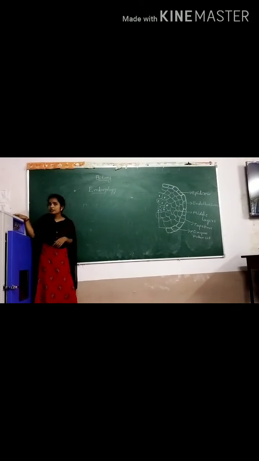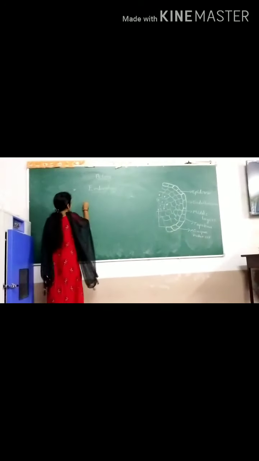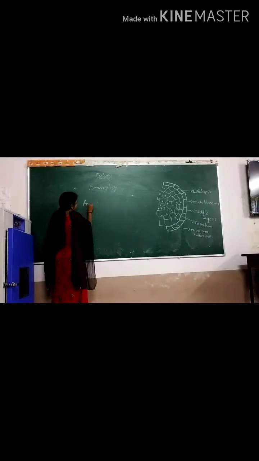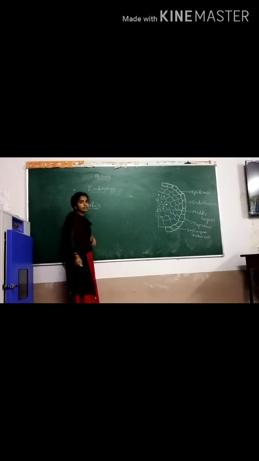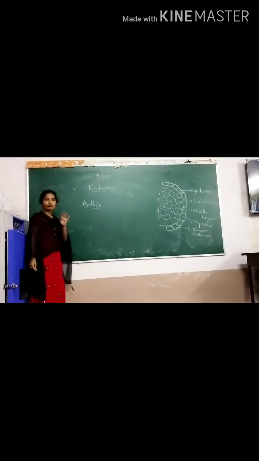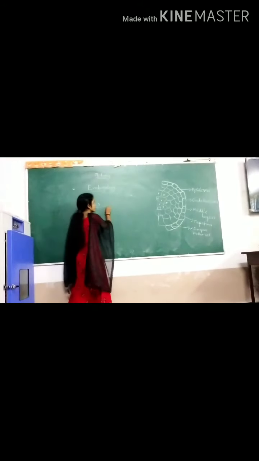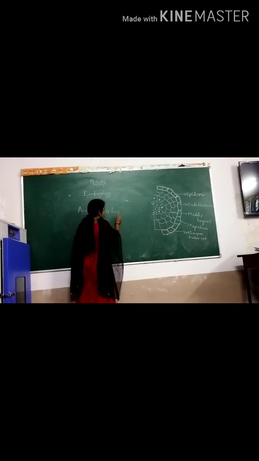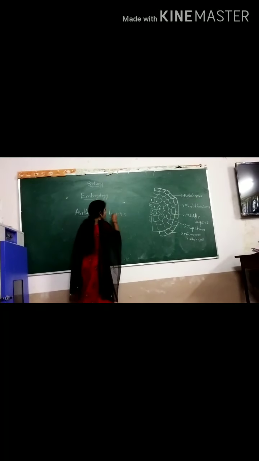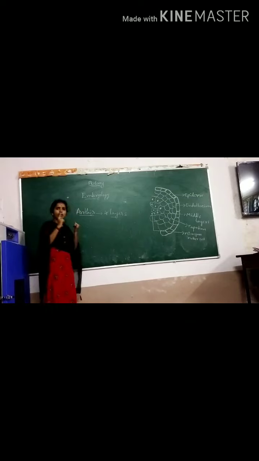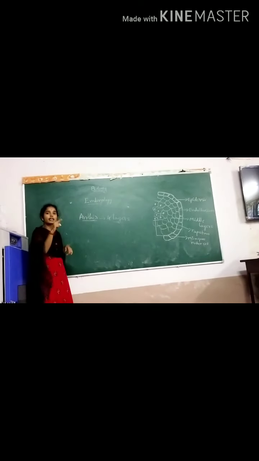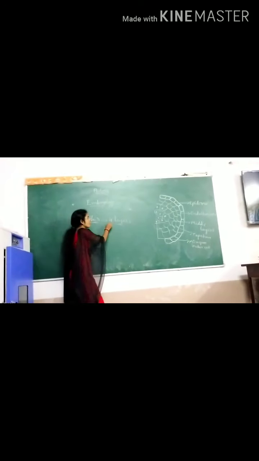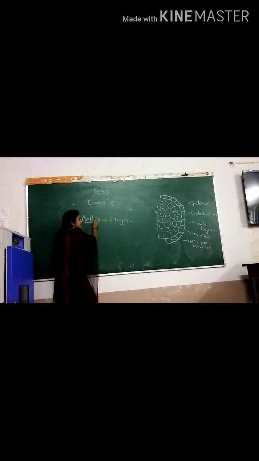Okay, in the anther region, the anthers are divided into 4 layers. How many layers? 4 layers. You know that in plant parts, the cells are arranged in layers. So 4 layers are present in the anther region.